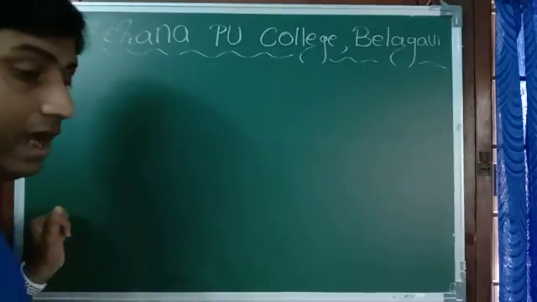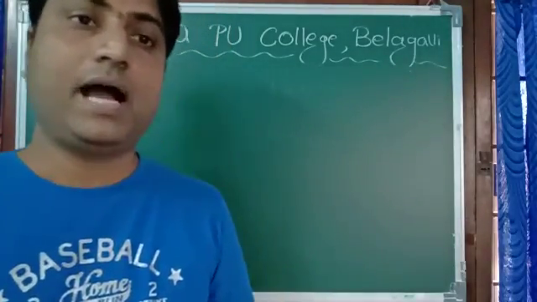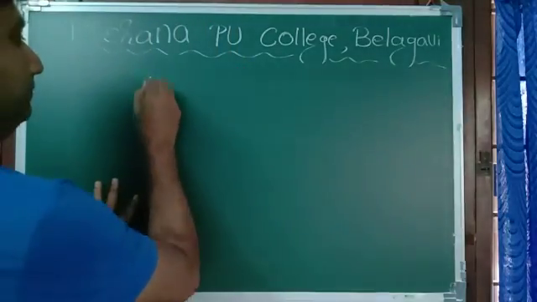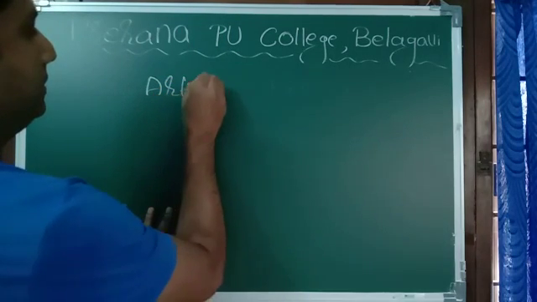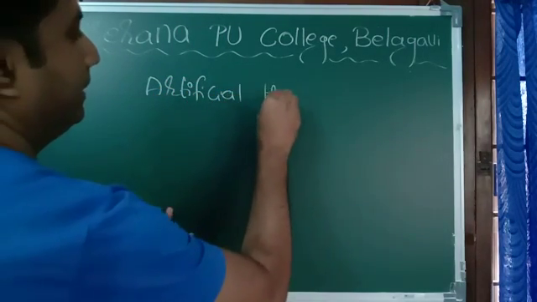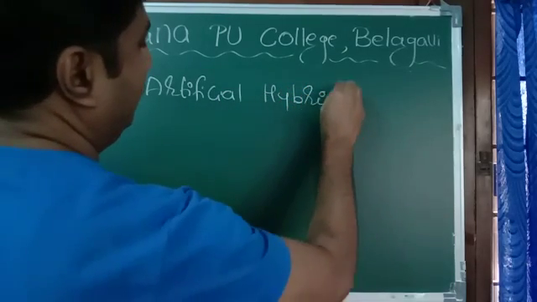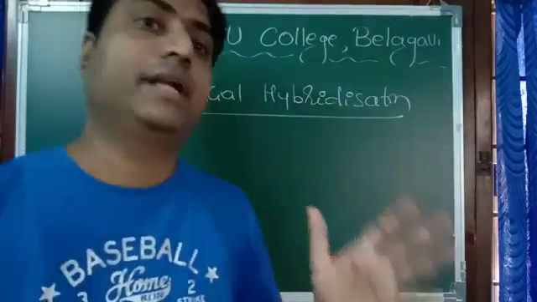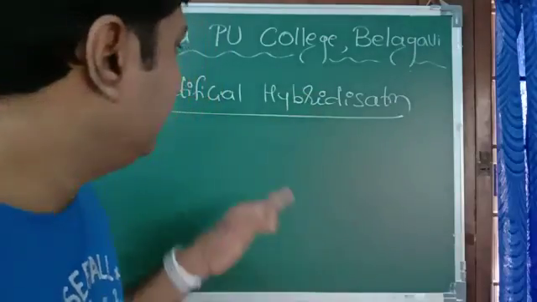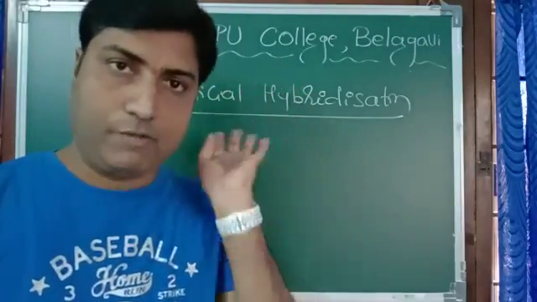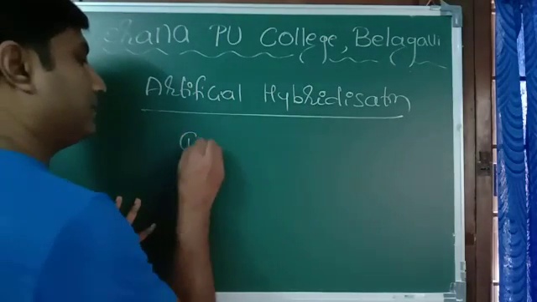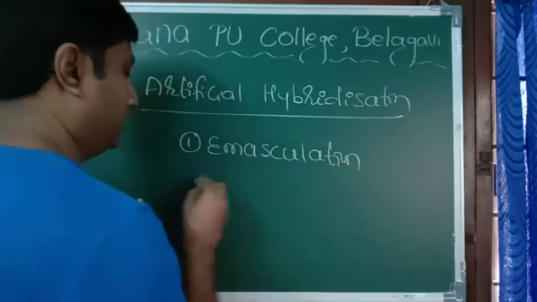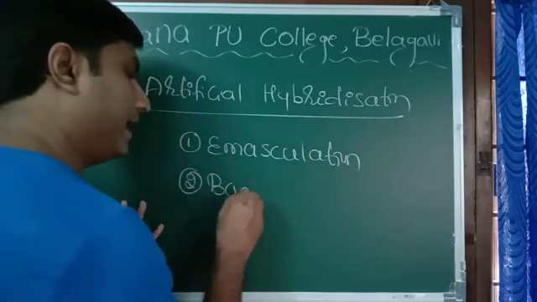Now, artificially we can carry out the hybridization process in plants. We call it artificial hybridization. What is this artificial hybridization? In artificial hybridization, what do we do? There are two steps. First step is called emasculation, and the second step is called bagging.